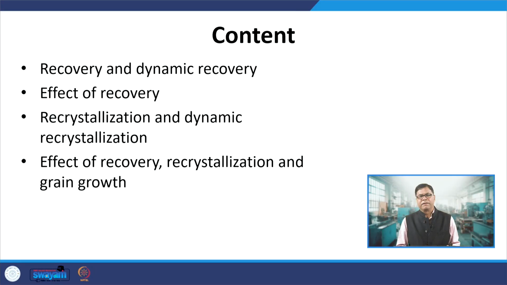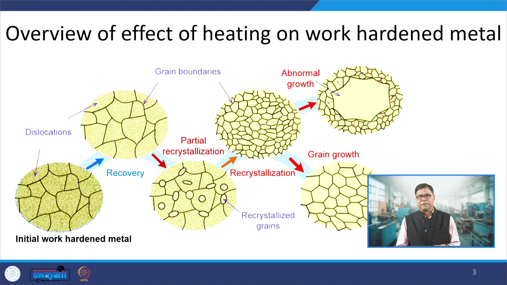So, this broadly covers recovery and dynamic recovery. Recovery is what happens when the deformed metal is heated to a high temperature, and dynamic recovery is when the metal is heated at high temperature and at the same time deformed plastically. So, what are the effects of recovery, recrystallization and dynamic recrystallization, and the effect of recovery, recrystallization and grain growth on the properties of the material?